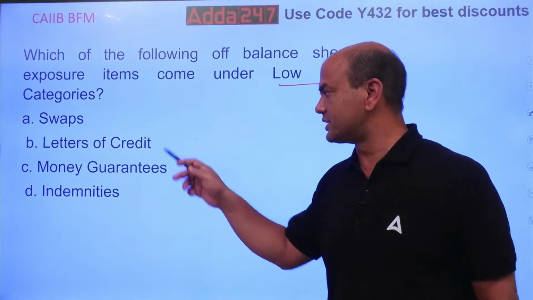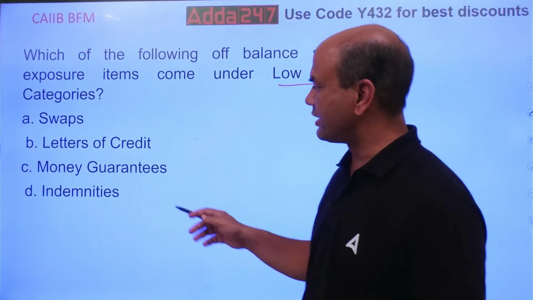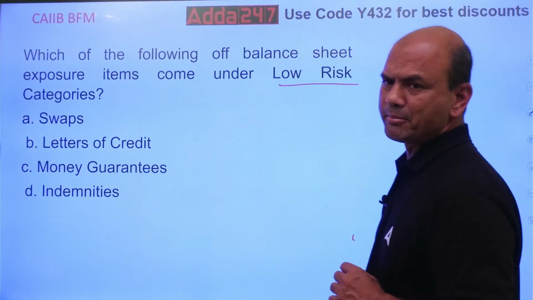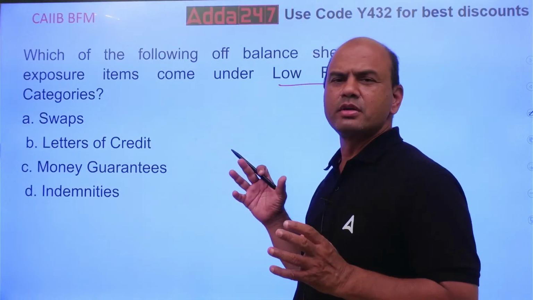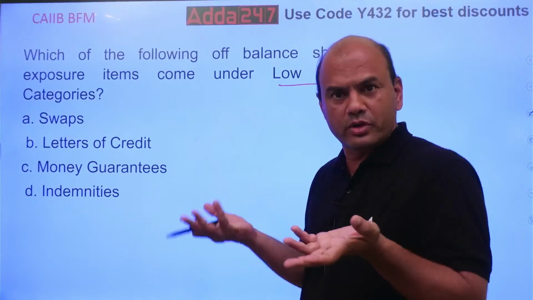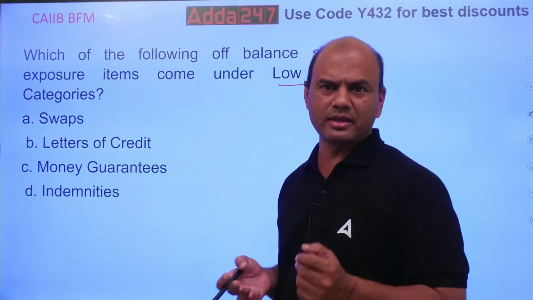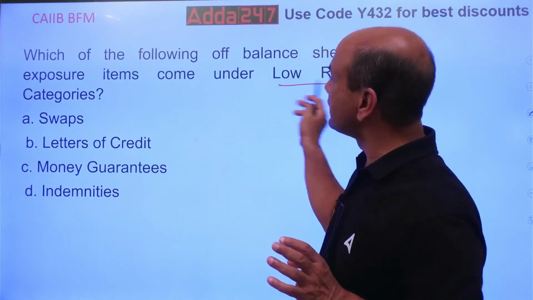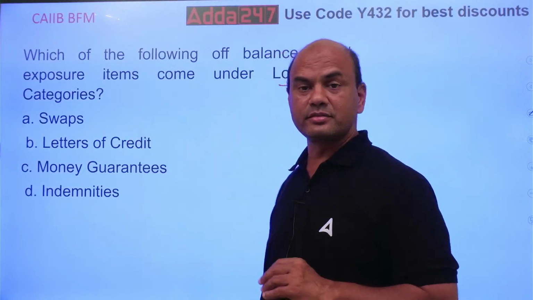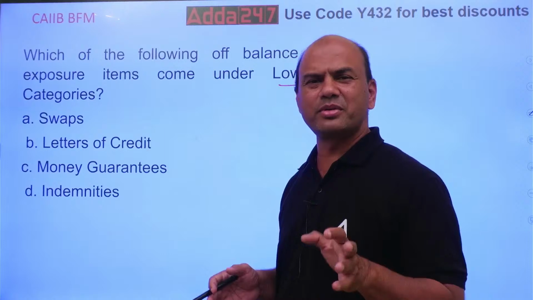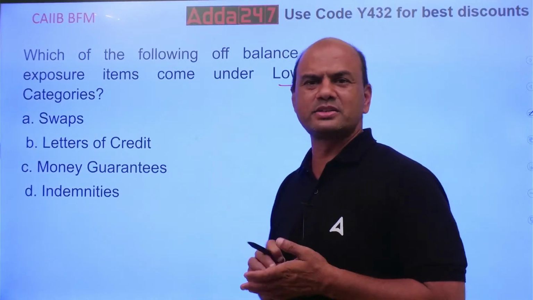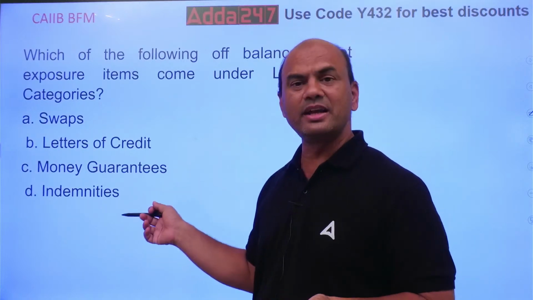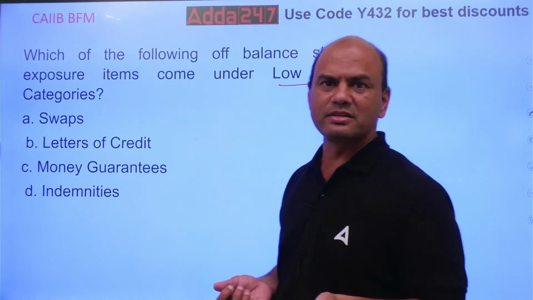Swaps, LC, money guarantee and indemnities. Many of us feel that swap is a big name because we don't know it. Many of the bankers in retail banking don't know what a swap is. We feel it is very difficult. So, is this low risk? No, this will be high risk. LC I know something, I've heard about it. So LC, yeah, it is low risk. Money guarantee, okay, low risk. Indemnity, I give it in FD. It is low risk.